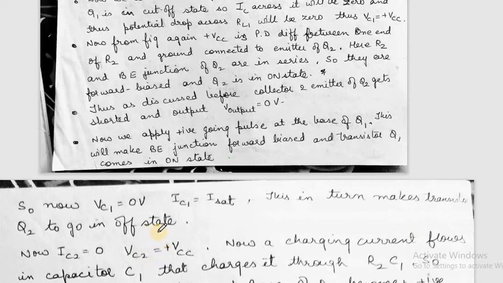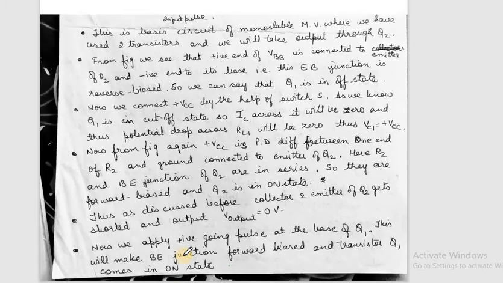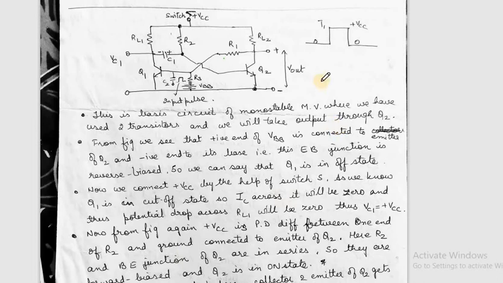As Q2 goes into off state, the current through the transistor IC2 becomes 0. So when the current becomes 0, the output across the collector becomes plus VCC. So we'll get a positive pulse now.